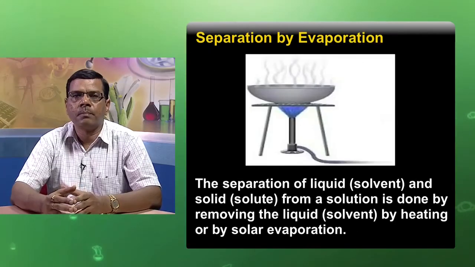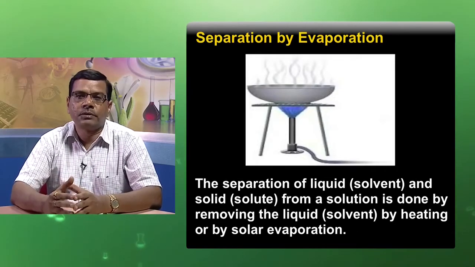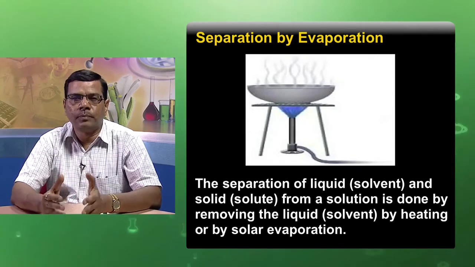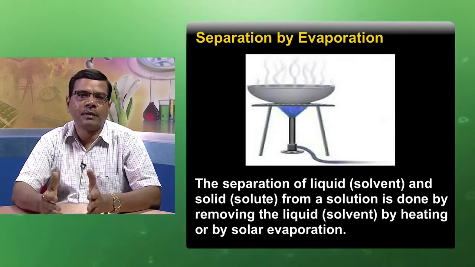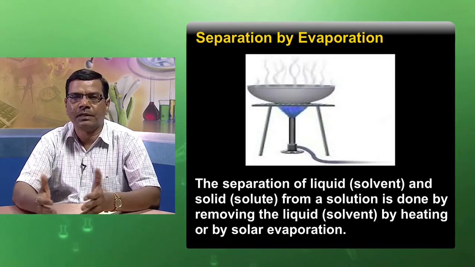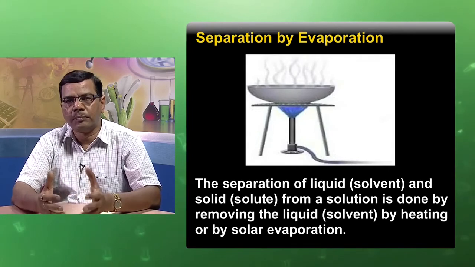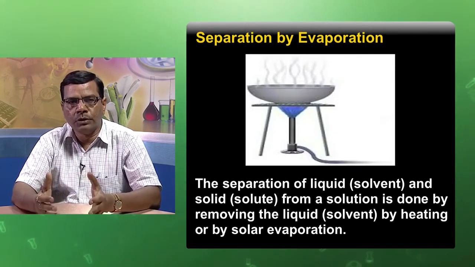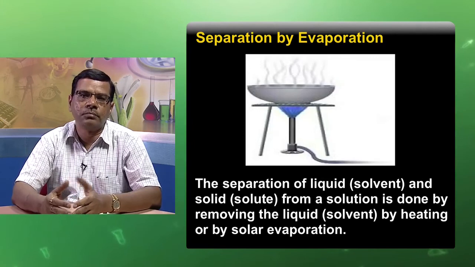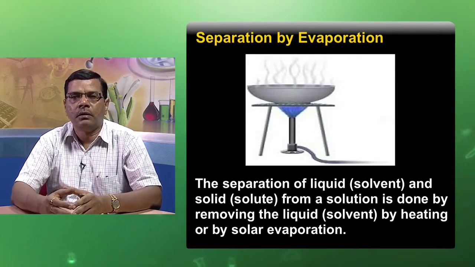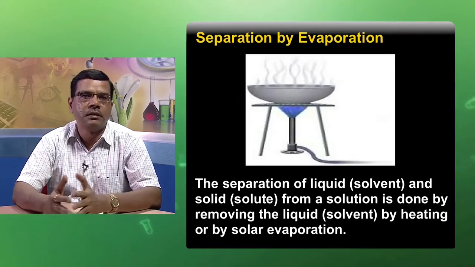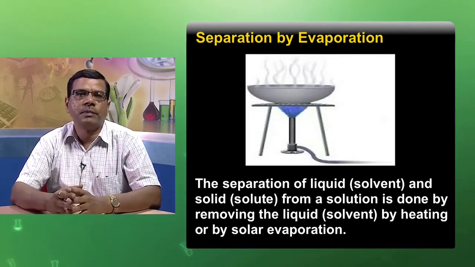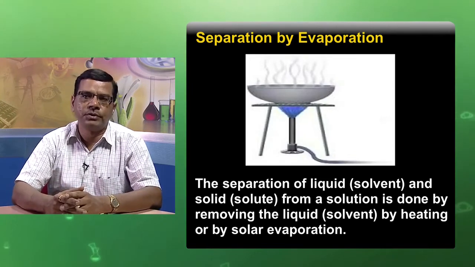In this example, water is volatile, but the solute particle is not volatile. That means if we heat, only the water vapors will evaporate, and the solid part, that is the solute, will settle down at the bottom because it is not volatile. So if a mixture contains two types of component, one volatile and another non-volatile, we will use this method, separation by evaporation. Another method is separation by filtration.